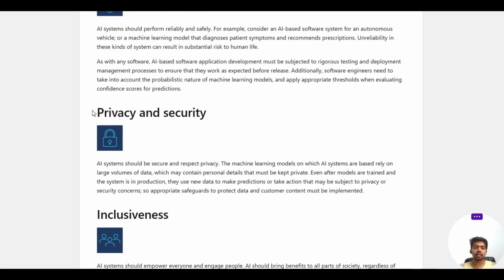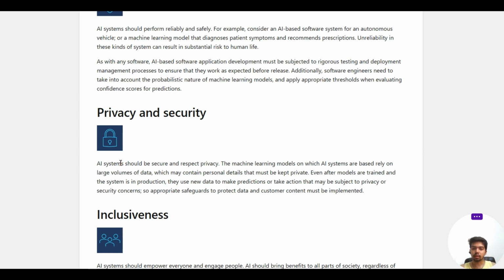So, what about privacy and security here? The AI system should be secure and respect privacy. The machine learning models on which AI systems are based rely on large volumes of data, which may contain personal details that must be kept private. Even after models are trained and the system is in production, they use new data to make predictions or take actions that may be subject to privacy or security concerns. So, appropriate safeguards to protect the data and customer content must be implemented.